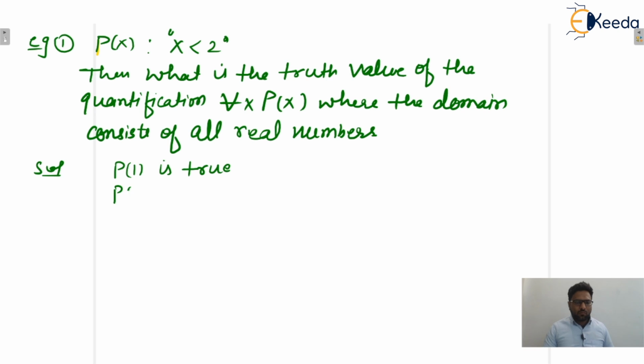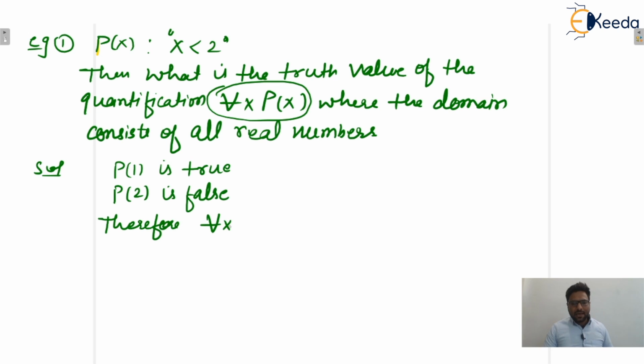Yes, let us take one more real number. Let's say 2. For 2, p of 2 is false because 2 is not strictly less than 2. So we can say that for every real number, this statement is not true. Therefore, for every x, p(x) is false.